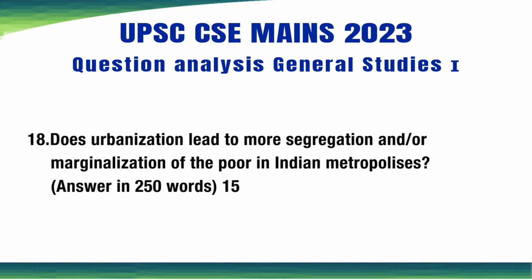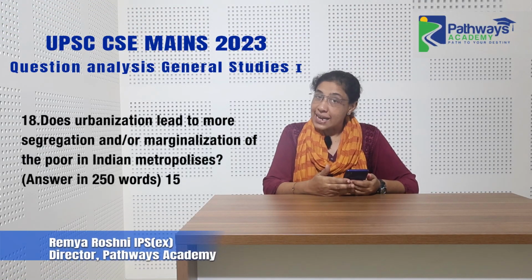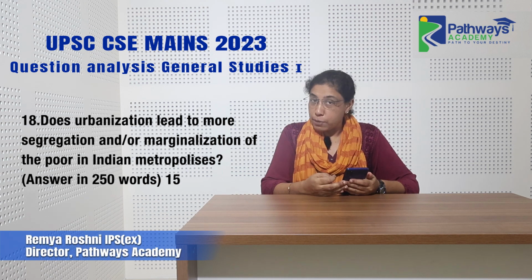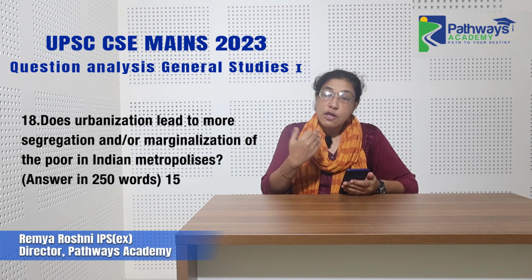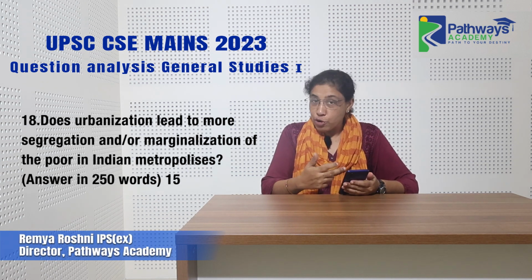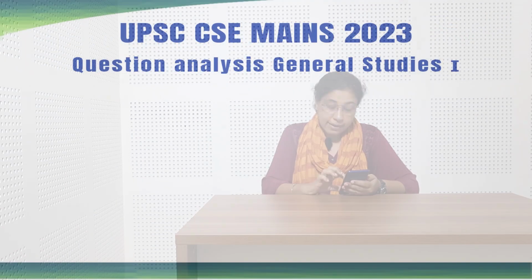Now let me check the 15 markers before I give my comments overall. Among the 15 markers, the first question was, does urbanization lead to more segregation and marginalization of the poor in Indian metropolises? This one is an easy question because urbanization is directly in the syllabus. You would have studied all the problems of urbanization.